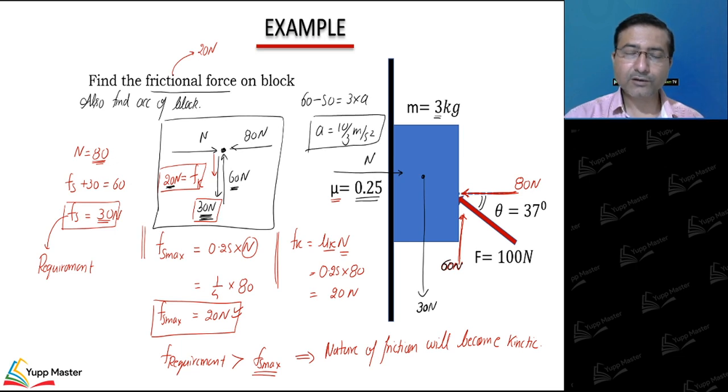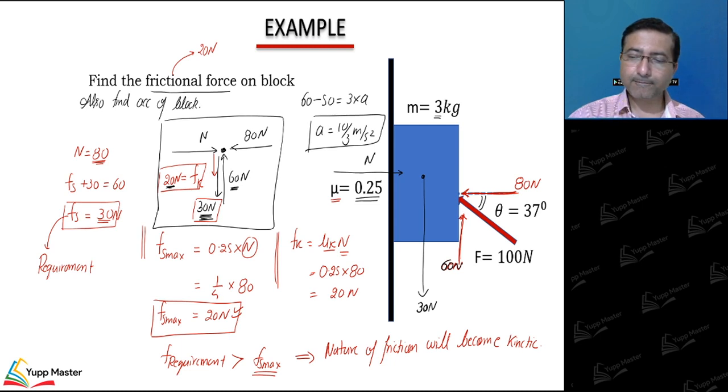So nature of friction will be kinetic, and the block will go along the surface with acceleration 10 by 3. So this problem is almost same as what we discussed in the last class. Here we are applying force, and the nature we are getting kinetic, right?